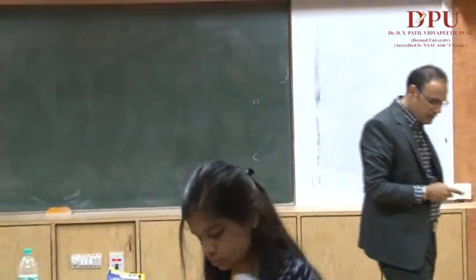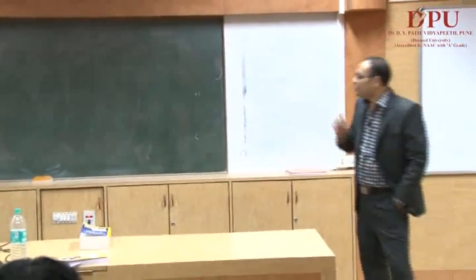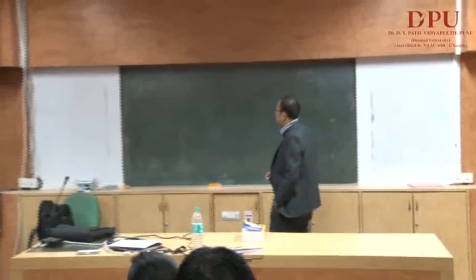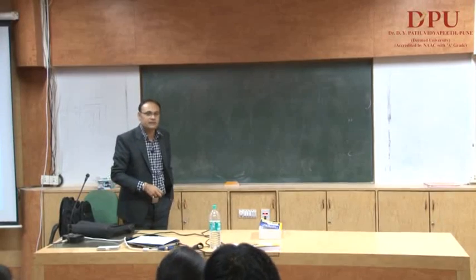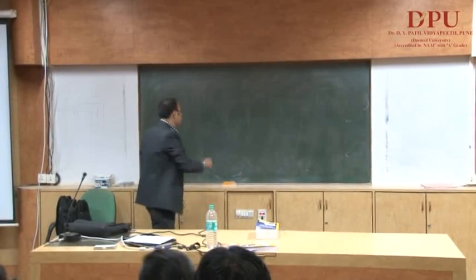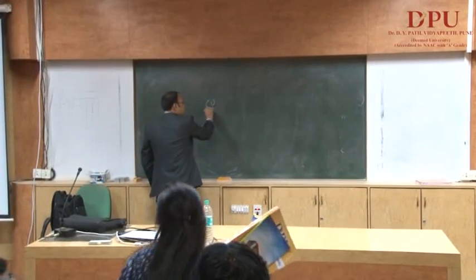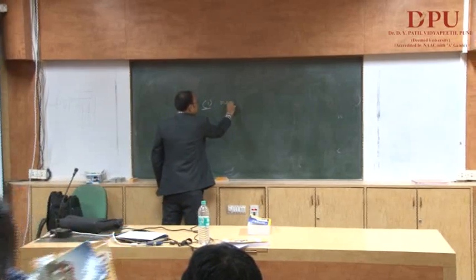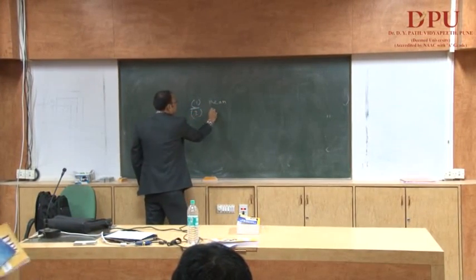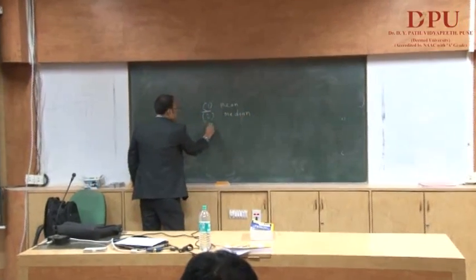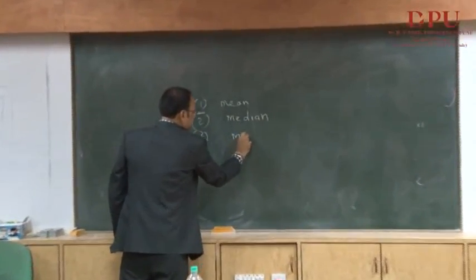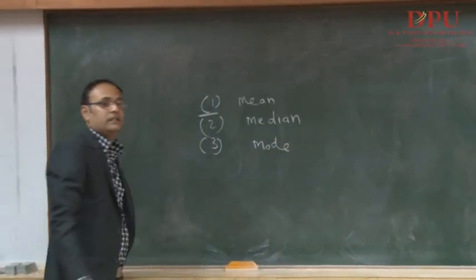The first concept is what we call the central tendency of measurement. The first topic, central tendency of measurement, includes the mean, median, and the third thing is mode. Alright, these are the basic terms.